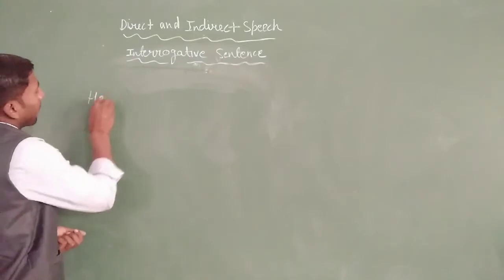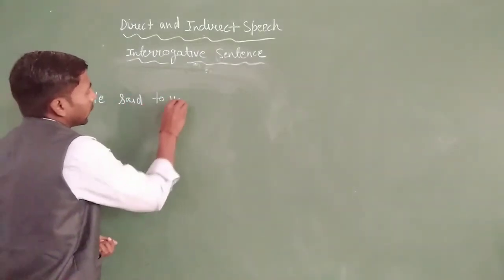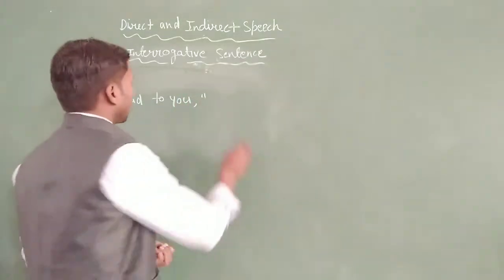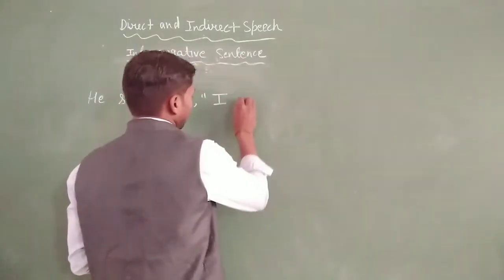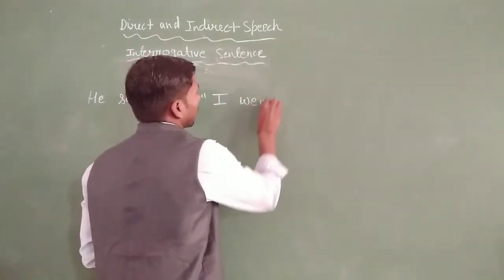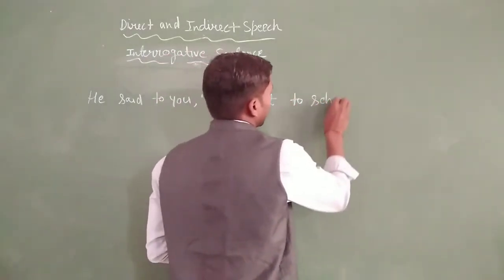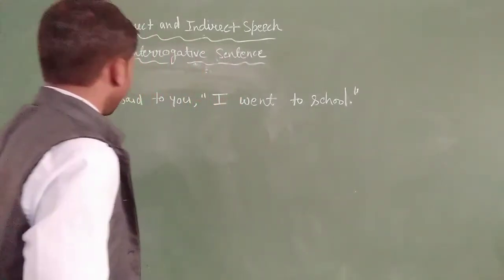He said to you, comma, dotted comma, "I went to school." It is a small, little example.